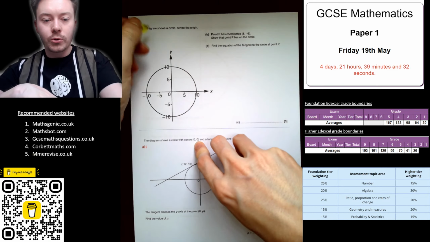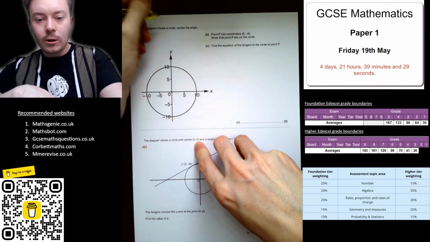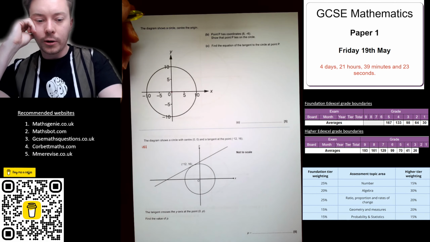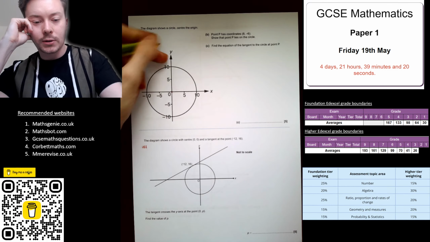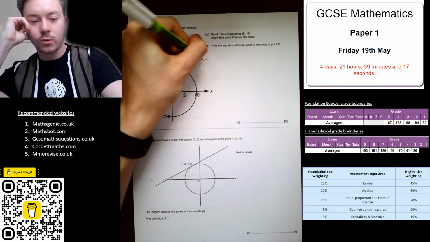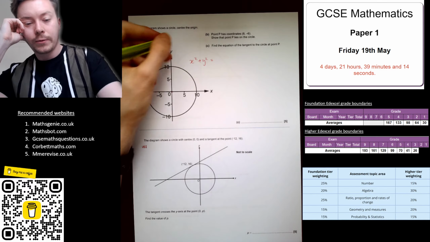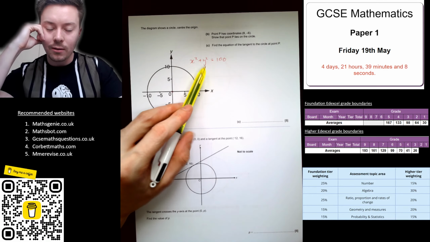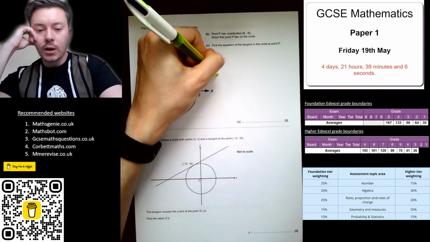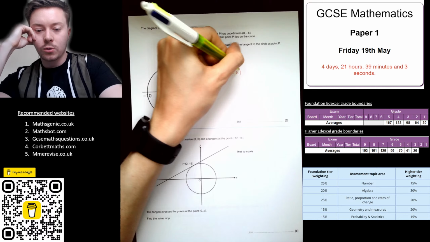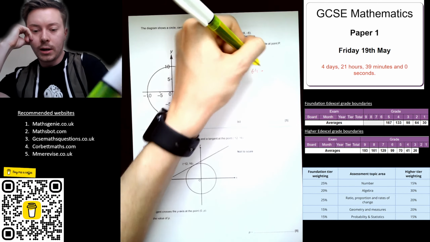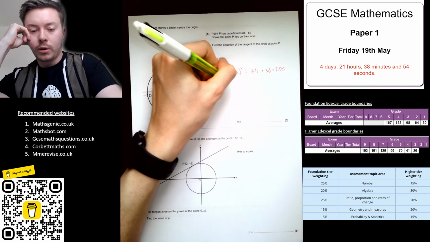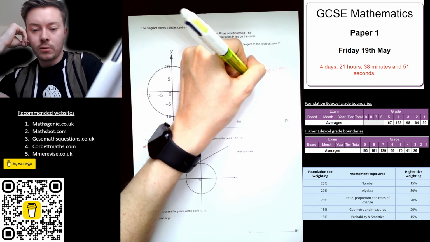So, the diagram shows a circle, centre the origin, O. The point P has coordinates 8 and -6. Show that point P lies on the circle. We can see the radius is 10. So the equation of this circle is x squared plus y squared is equal to r squared. So that's 100. If point P lies on the circle, we can substitute the coordinates in and it will equal 100. So 8 squared add -6 squared equals 64, add 36, which equals 100. So point P must lie on the circle.